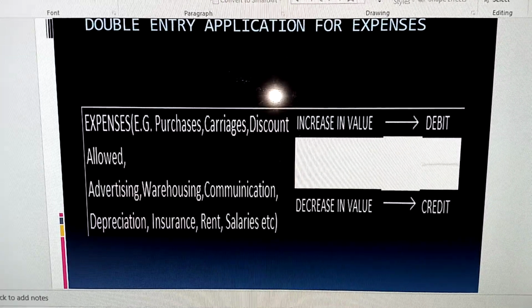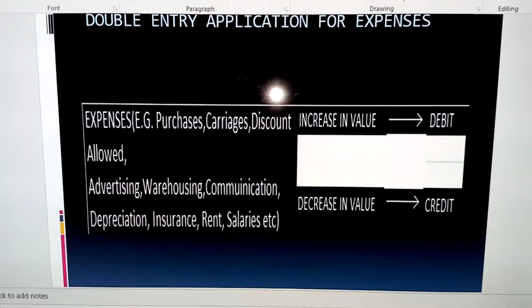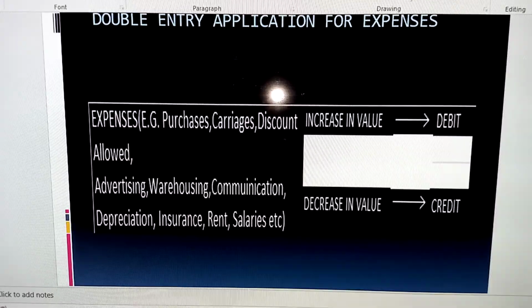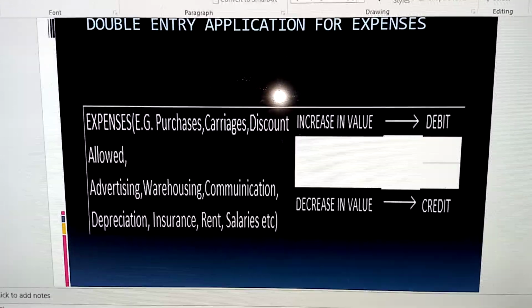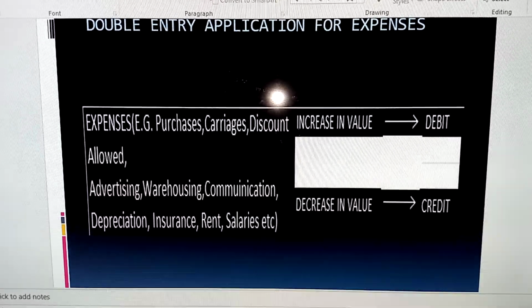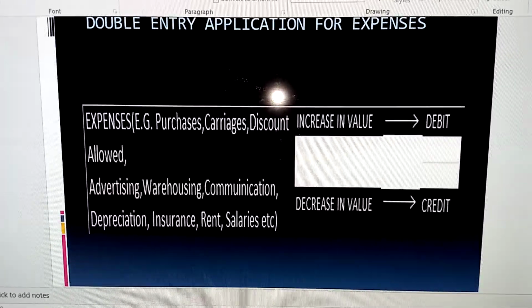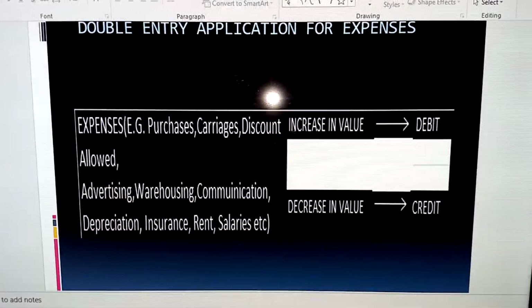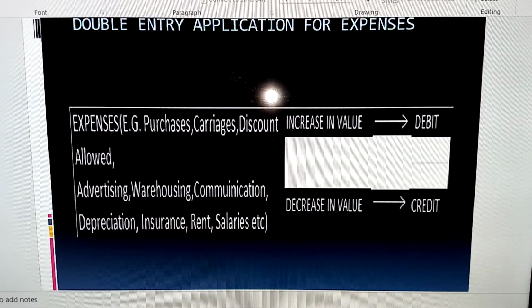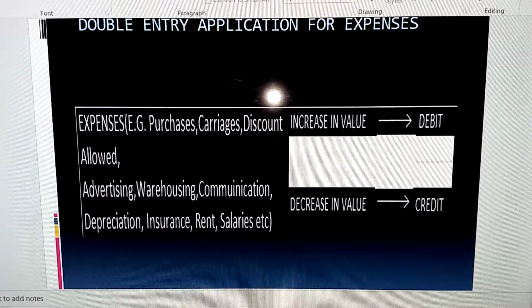So the value of the motor vehicle drops. The more years of usage, the lesser the value of the motor vehicle. That part going out of the cost of the vehicle is what we call depreciation. That's what you're losing in utilizing the vehicle, so it is an expense. We have insurance, we have rent, we have salaries.